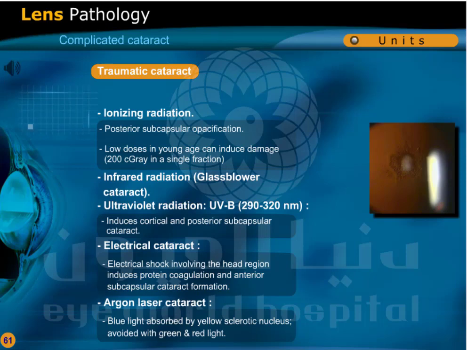Electrical cataract: electrical shock involving the head region induces protein coagulation and anterior subcapsular cataract formation. Argon laser cataract: blue light absorbed by yellow sclerotic nucleus, avoided with green and red light.